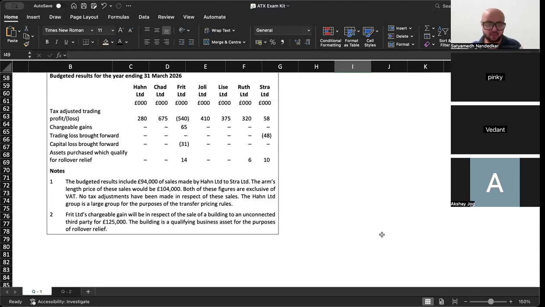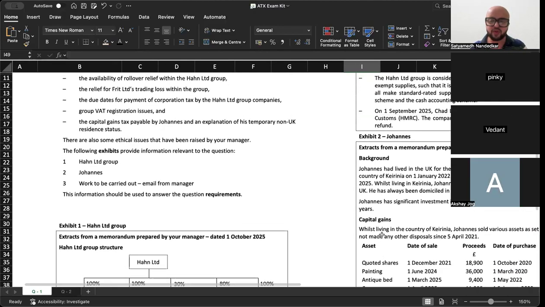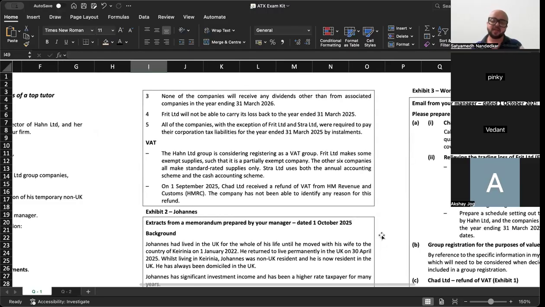Frit Limited's chargeable gain will be in respect of the sale of a building to an unconnected third party for 1,25,000. The building is a qualifying business asset for the purposes of rollover relief. None of the companies will receive any dividend other than from associated companies in the year ending 31st of March 2026. Frit Limited will not be able to carry its loss back to the year ended 31 March 25. All of the companies with the exception of Frit and Stra were required to pay their corp tax liabilities for the year ended 31st of March 2025 by installments.